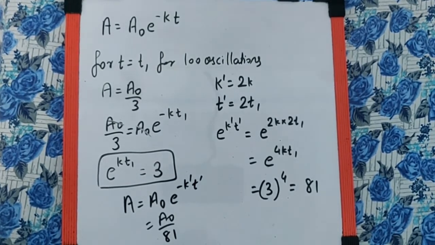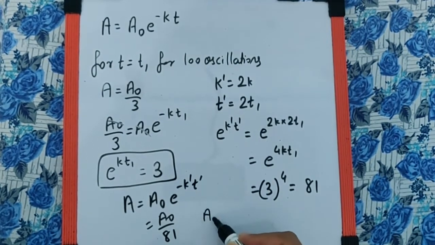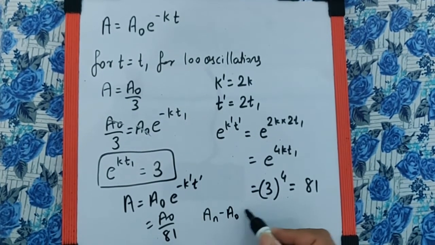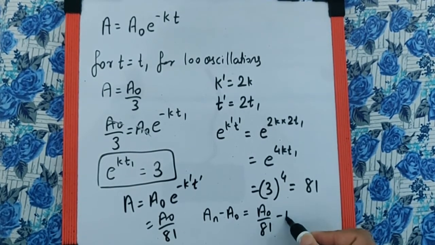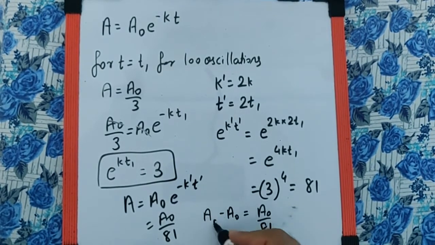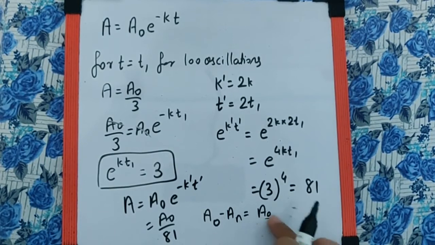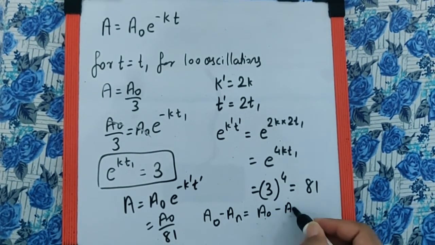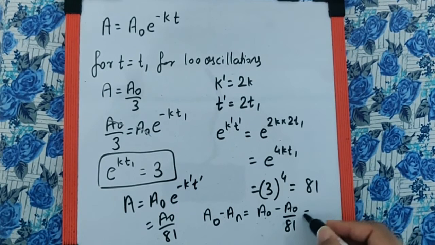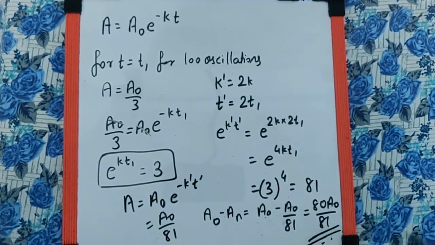But they have asked us what will be the change in amplitude, which means the new A minus the old A, which means A naught by 81 minus A naught, or I should say the other way around, the old minus new, because it is decreasing every moment. So it will be A naught minus A naught by 81, which will be equal to 80 A naught by 81, and that will be your final answer.